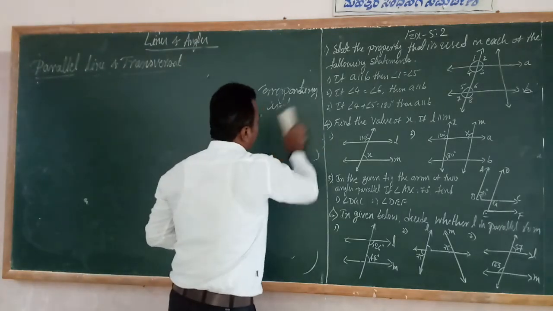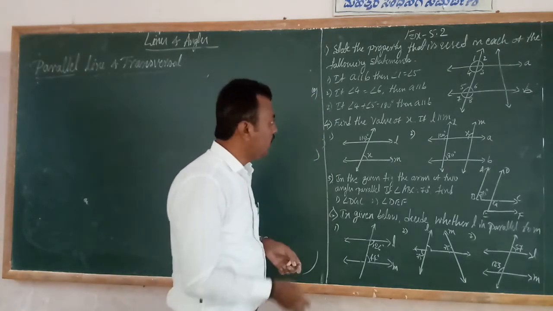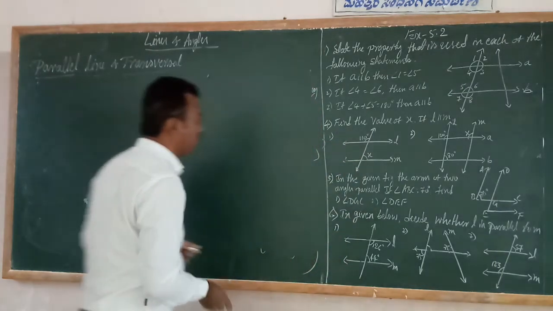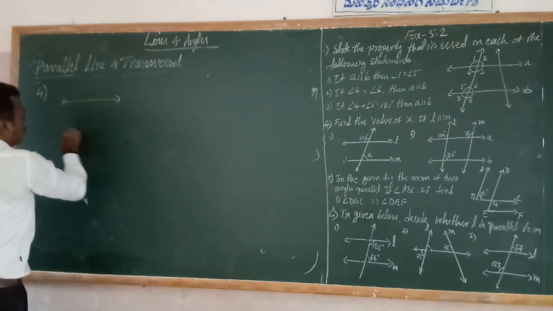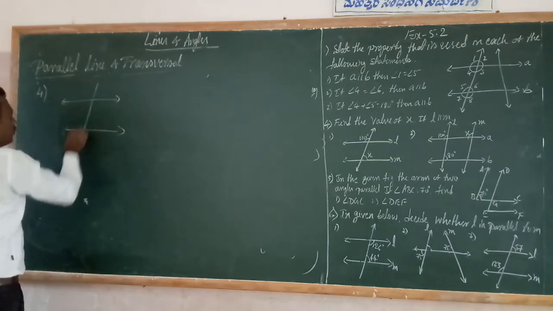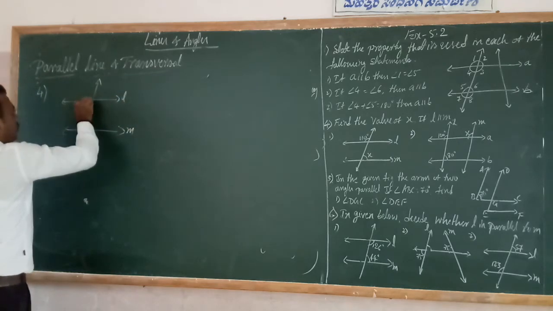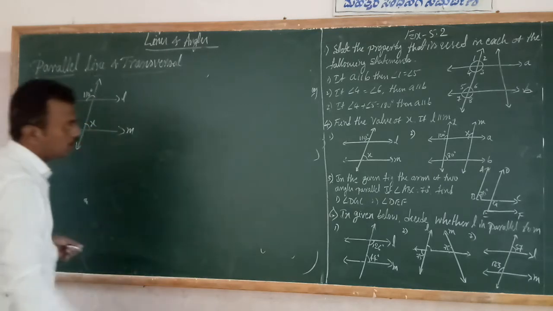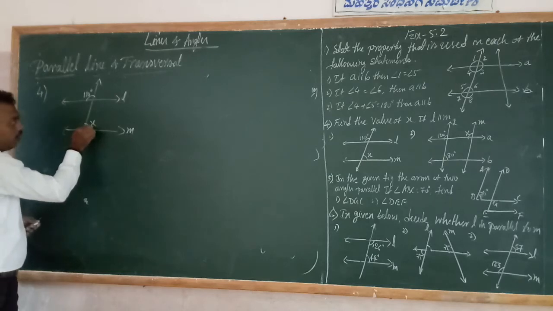Now I will go to question number 4. Find the value of x if L is parallel to M. First one. This is L and this is M. This is 110 degrees and this is x. Now see, we have to find the x value.